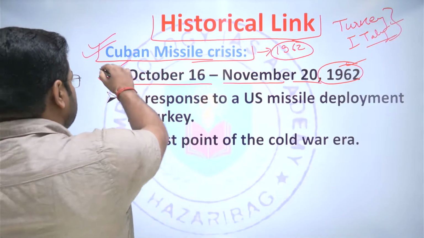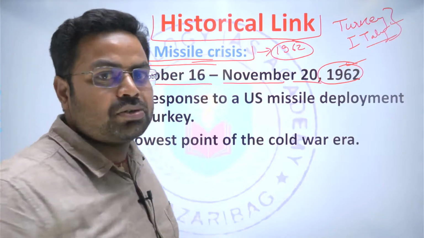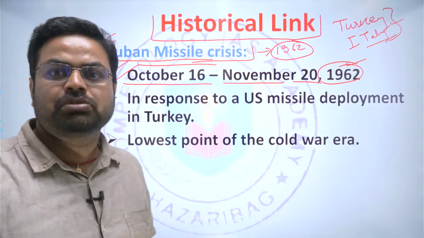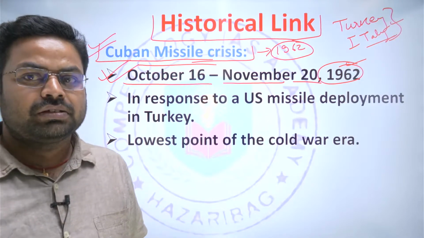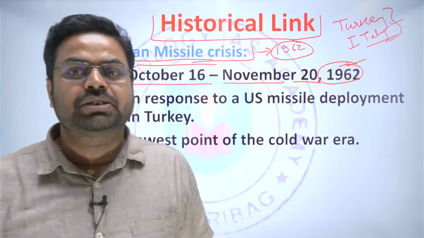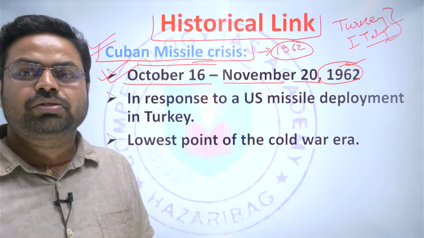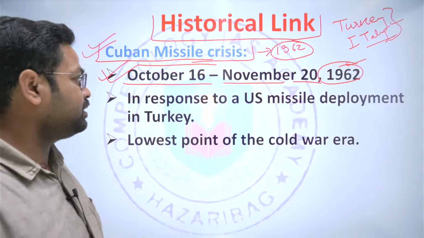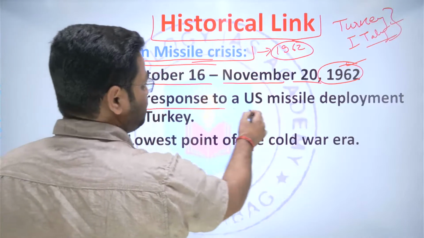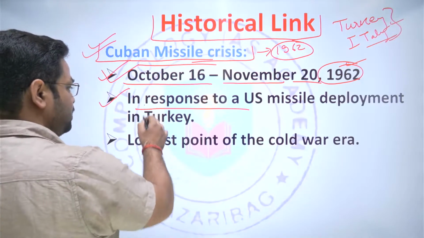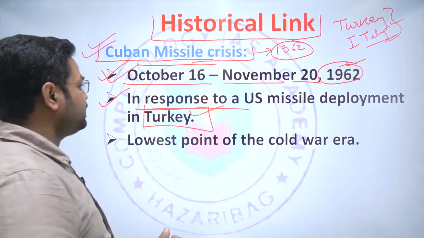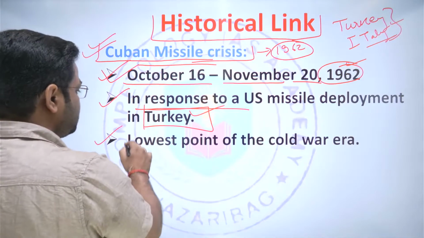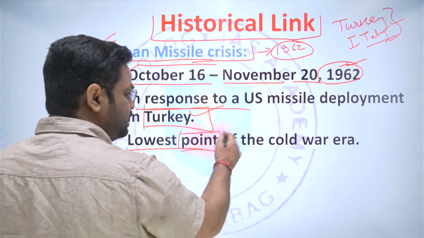And Russia found this a conducive situation when it could put nuclear missiles close to the United States, so that the United States would also feel threatened by Russian nuclear weapons from Cuba. And thereafter, what happened? They came to a negotiation, and the United States removed its missiles from Turkey. And this was the situation when the Cold War era was at its lowest point.